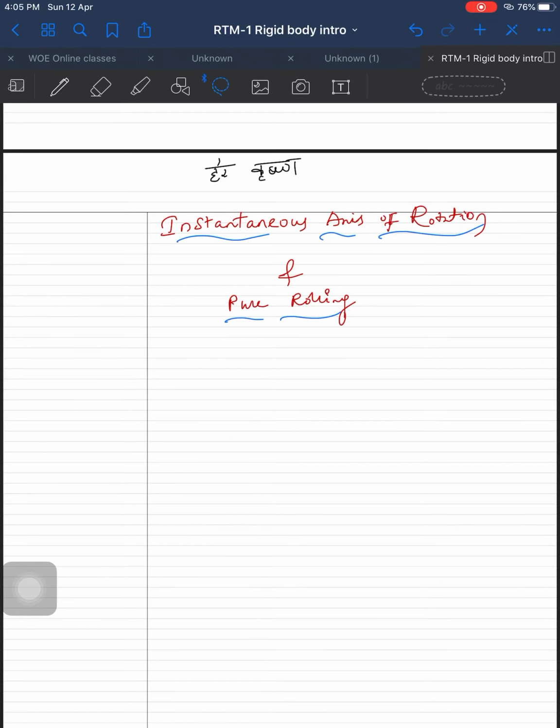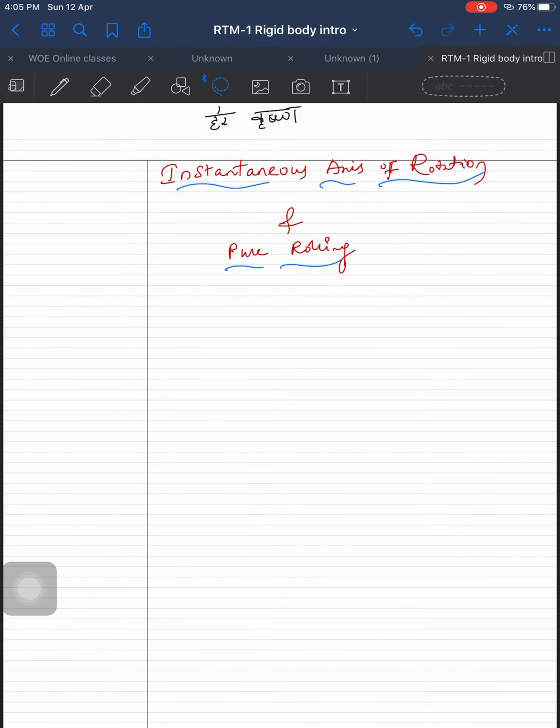Hi students, in this class we are going to see a few important topics: instantaneous axis of rotation and pure rolling. What is pure rolling and what is instantaneous axis of rotation? Axis of rotation, let's say this is a rod. Let's take this is a rod.